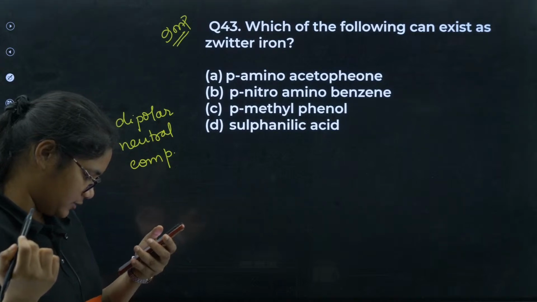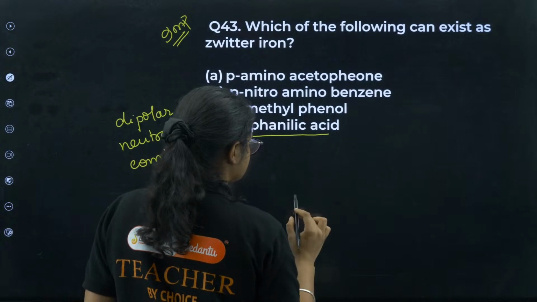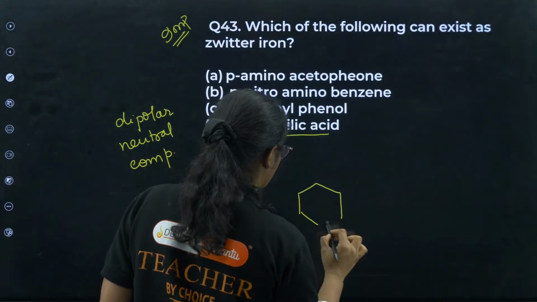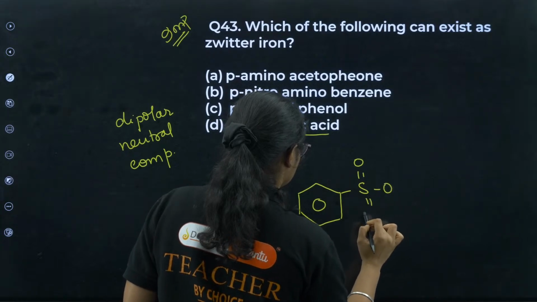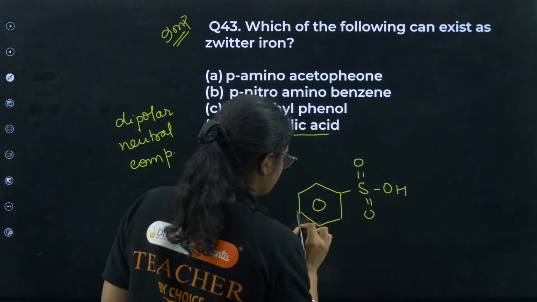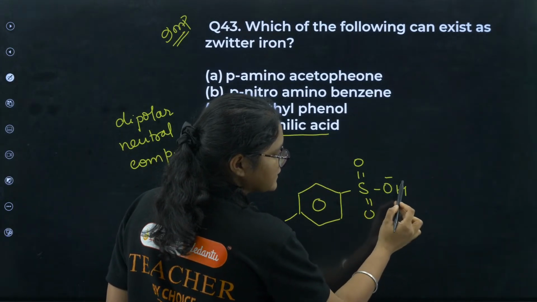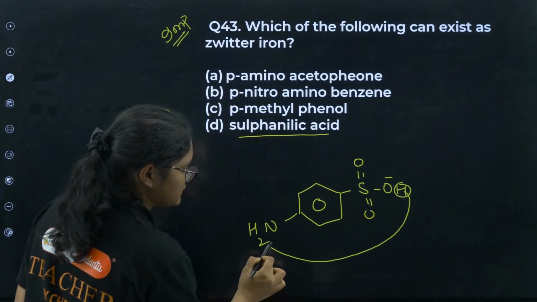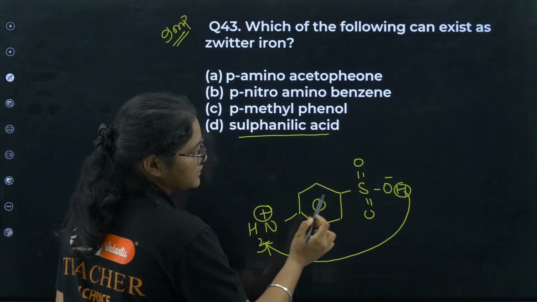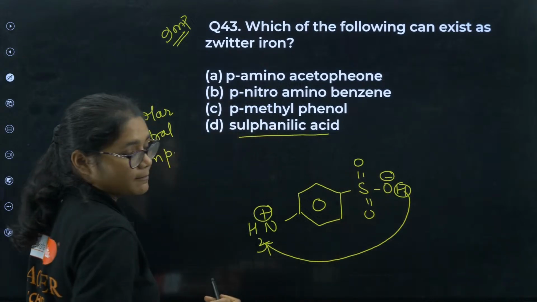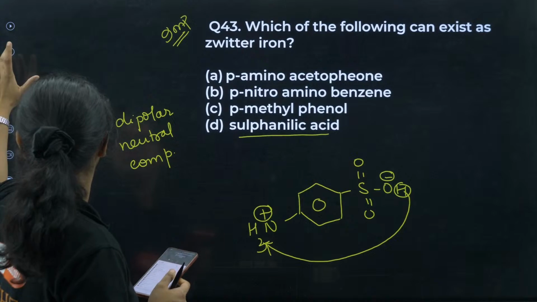Yes, 43, those who have answered D, it is the correct answer. So it is sulfanilic acid. See, in sulfanilic acid you have the sulfonic acid group, and you have the NH2 group. So what happens? This one releases H plus, and this H plus is taken by the NH2 group and you get NH3 plus. So one plus charge and one minus charge on the same compound gives you a Zwitter ion. Option number D is the correct answer.